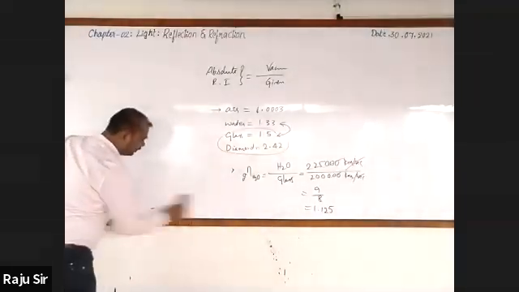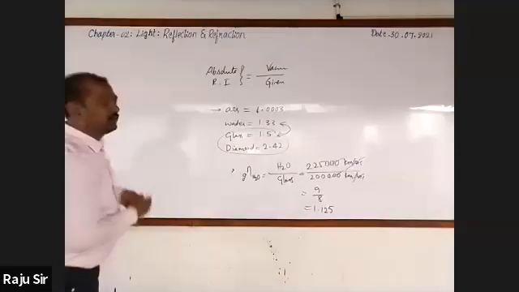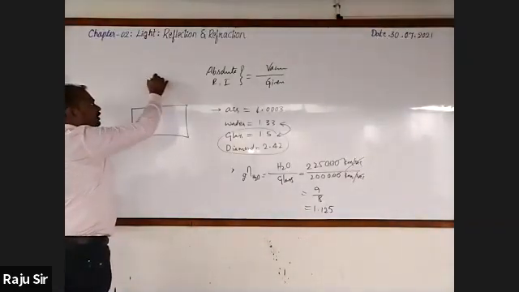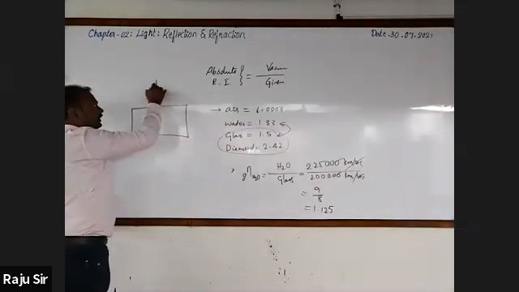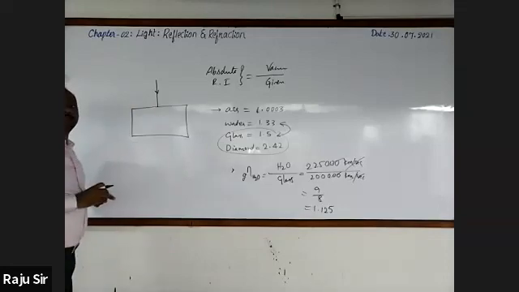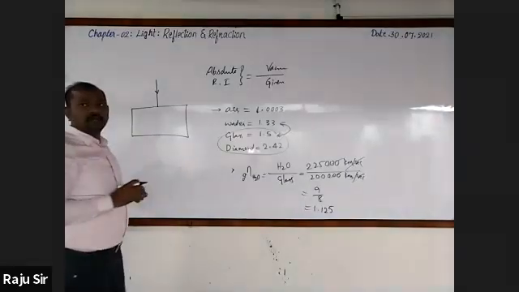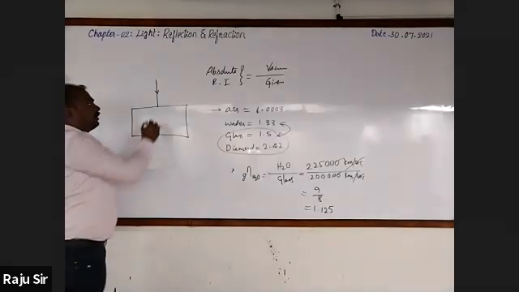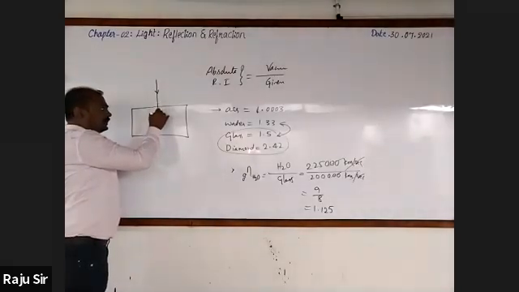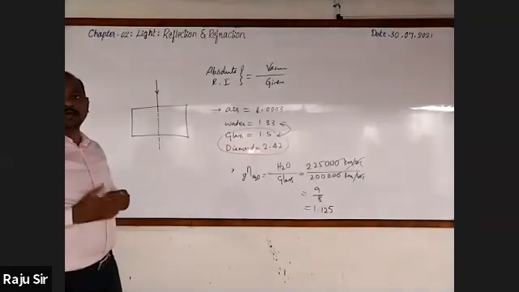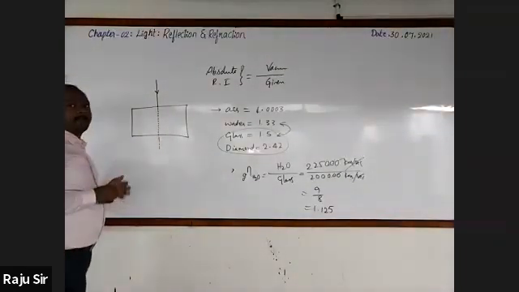And one more information, that is, it is a rectangular slab. What happens if a ray of light is incident perpendicular to the surface of the slab? Whether it bends or goes on the same line? Whether it undergoes refraction? No refraction takes place.